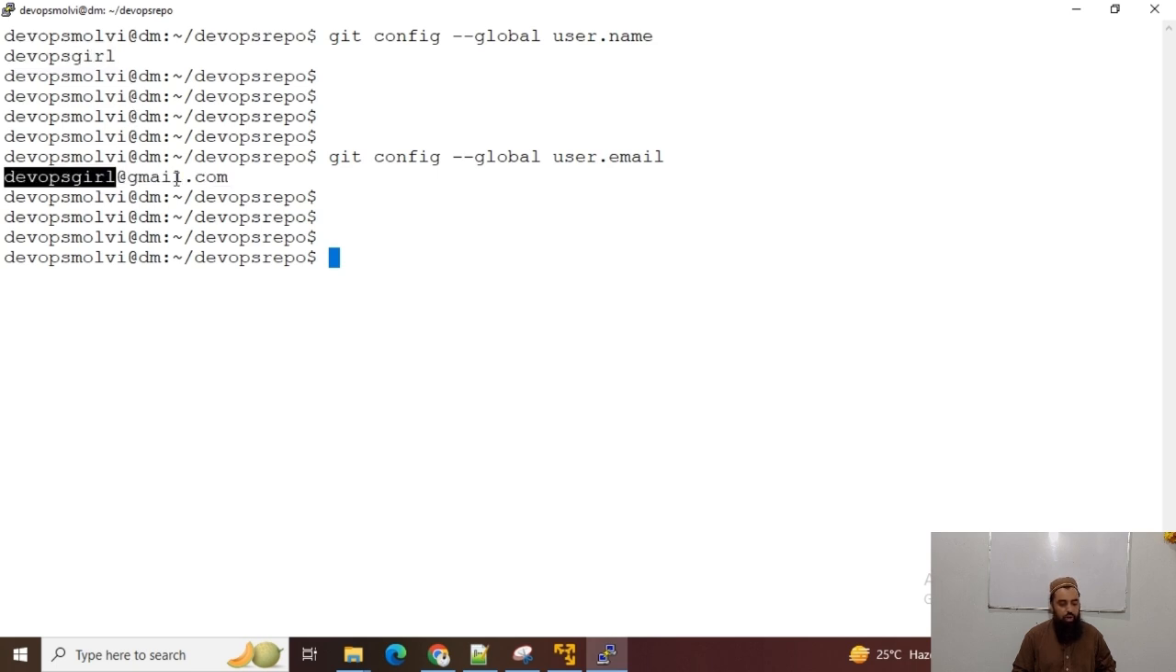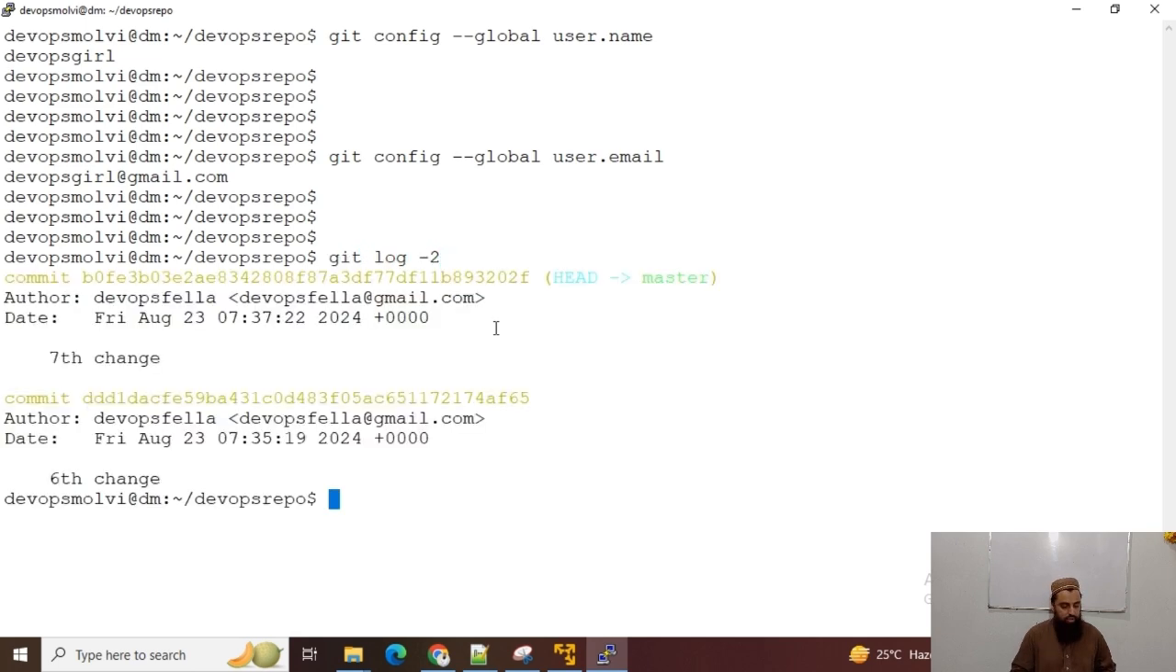So that's how, guys, we can change the username, the author name, and that's how we can also change the global user email. So these commands are used to set the user and emails. We know that with git log -2 or -3, we can see the last commits. Okay, now if I want to see them in one line, then I can use git log --oneline.